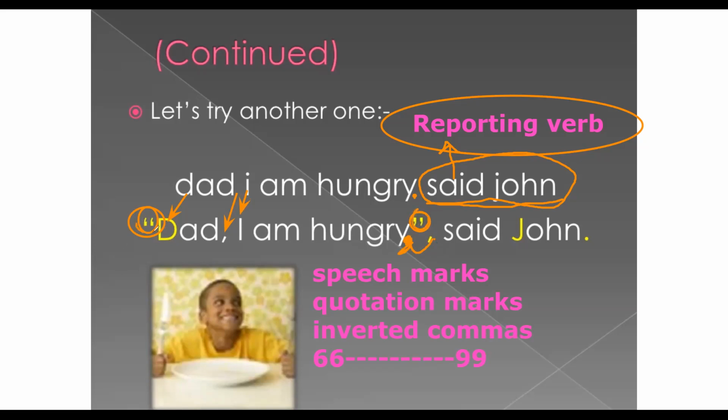Again, we open 66, capital letter, comma, capital pronoun I, and then instead of the full stop, we add a comma because we still have part of the sentence, right? And then we close the speech marks, and then we add the reporting verb. Said John. John is a person's name, so we need to make the J a capital J, right?